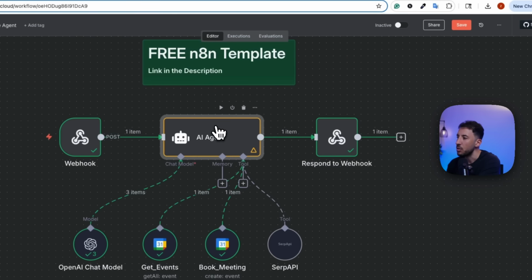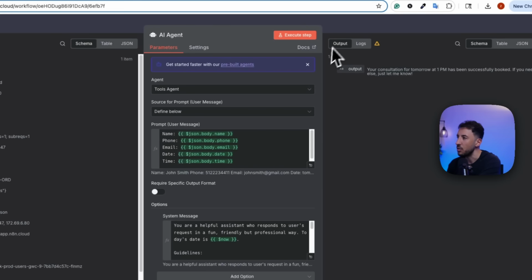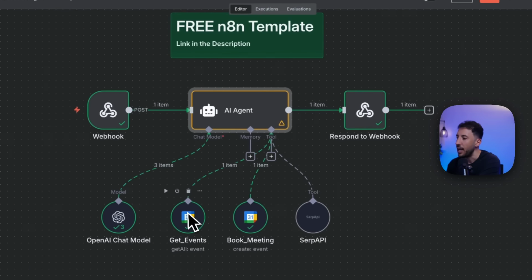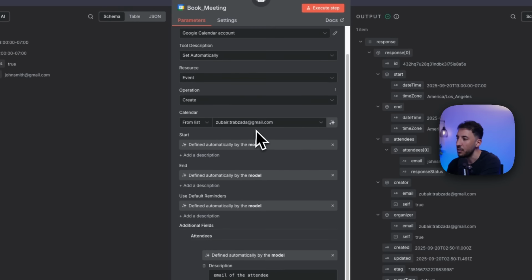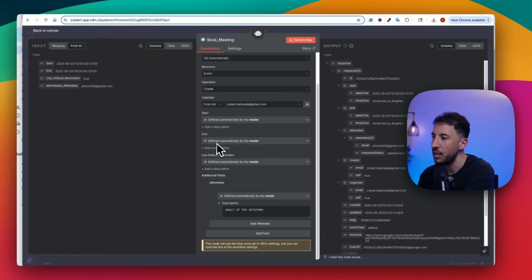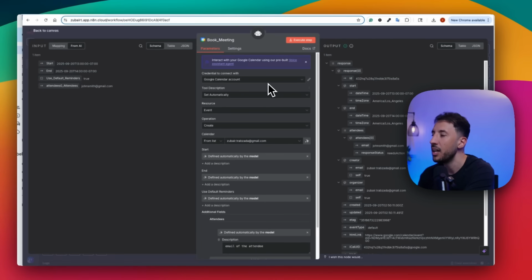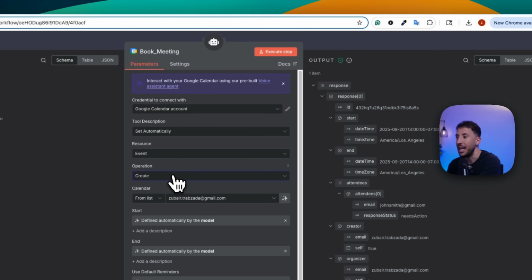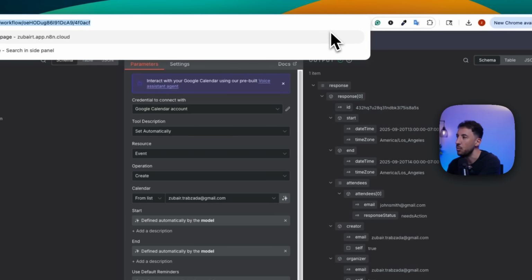So afterwards, the system prompt, yeah, that's it. That's all you need in the system prompt. And the book meeting, this is another tool. This is basically the same thing: the start, the end, everything I'm using is defined by the model, so you don't have to do much there. The resource is going to be event, and the operation this time is going to be create, because we're actually creating a new event there, right?